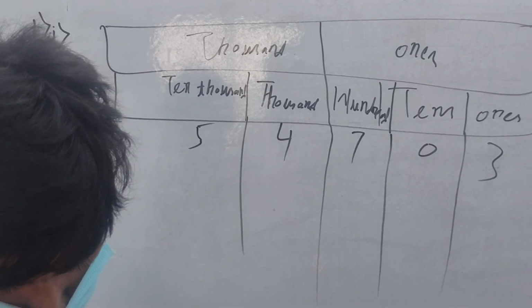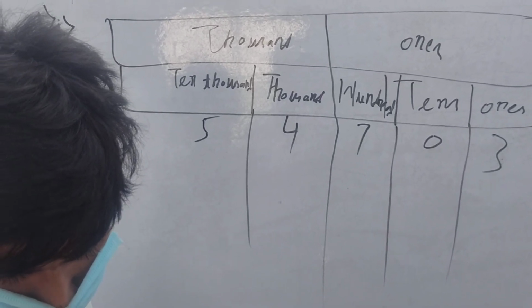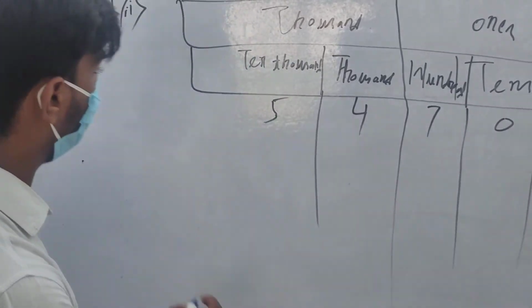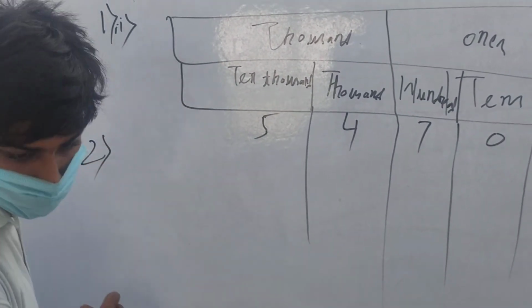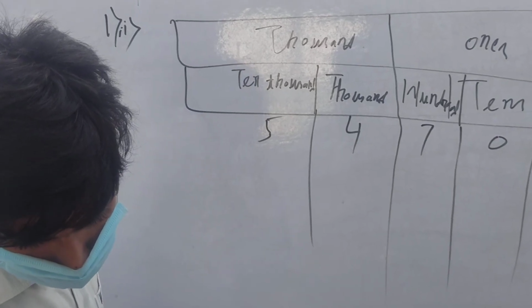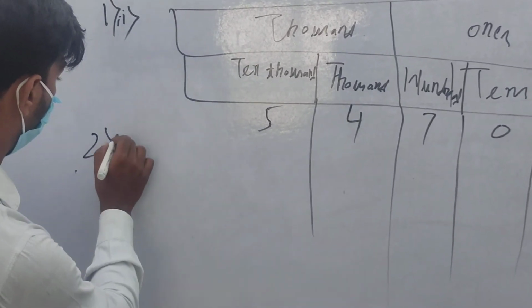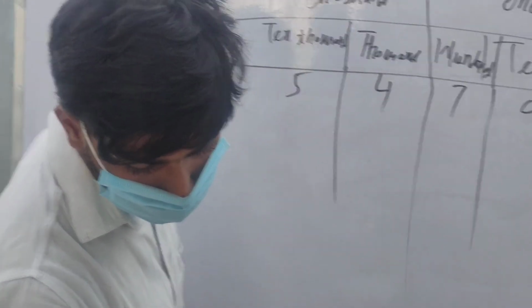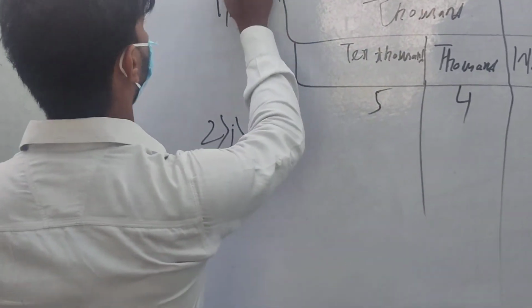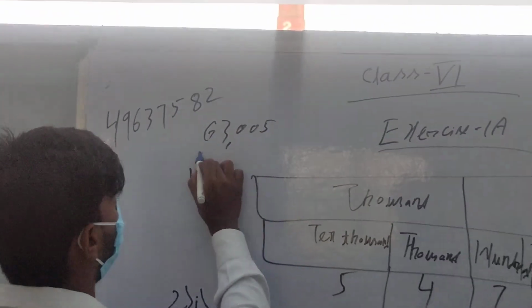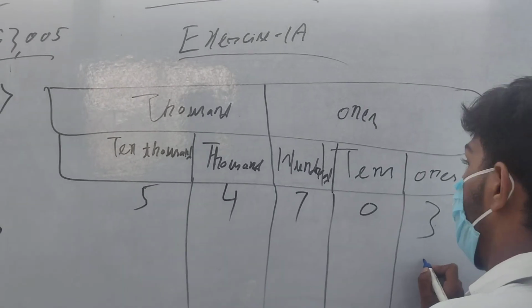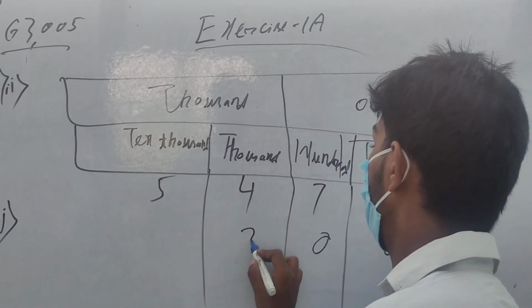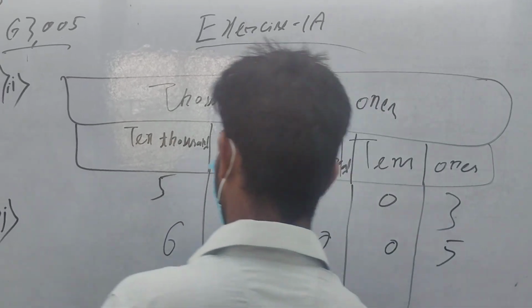Number 2, write each of the following number in words. I am taking number 1, that is 63,005. So how do we arrange it?